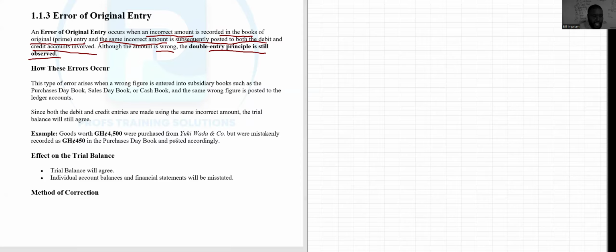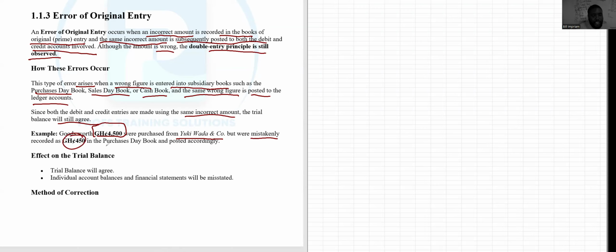So how do these errors occur? This type of error arises when a wrong figure is entered into the subsidiary books, such as the purchases day book, the sales day book, or the cash book, and the same wrong figure is posted to the ledger account. So you've made a mistake at both sides, like the example I gave before, right? It's an error of original entry where we posted 200 for the cash transaction, which should have been 2,000. Now, since both the debit and credit entries are made using the same incorrect amount, the trial balance will still agree. All right.